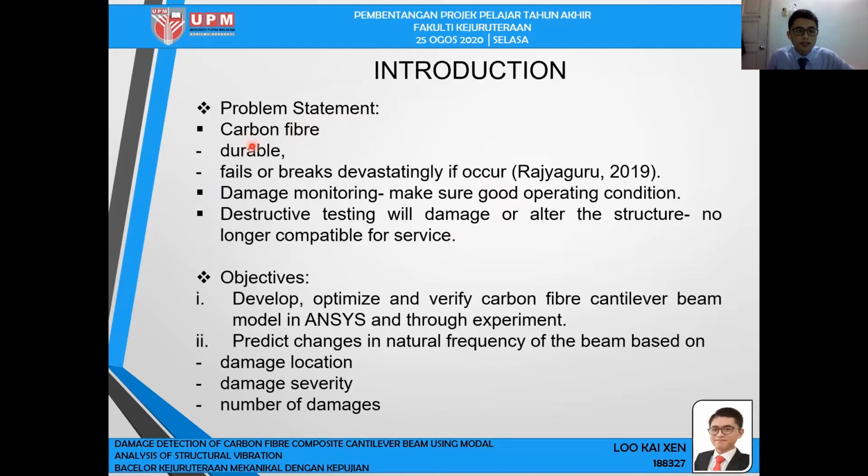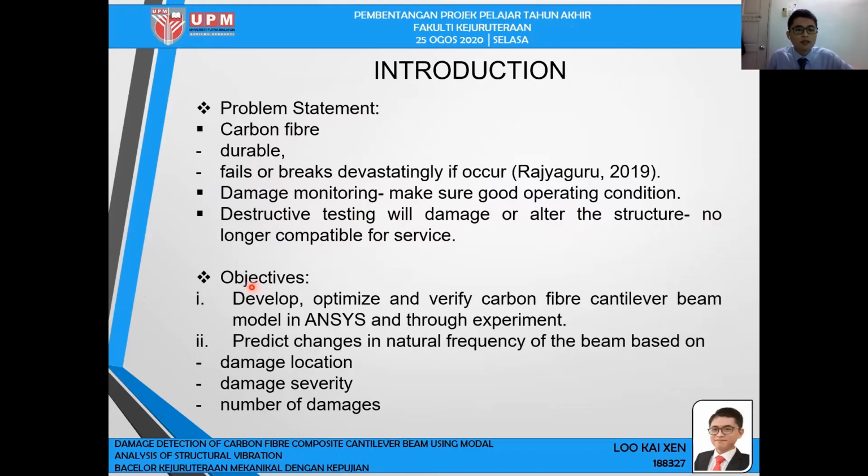Carbon fiber is durable, but it also fails or breaks devastatingly if damage occurs. Therefore, damage monitoring is needed to make sure good operating condition of the carbon fiber all the time. Destructive testing, however, will damage or alter the structure and cause the carbon fiber to be no longer compatible for